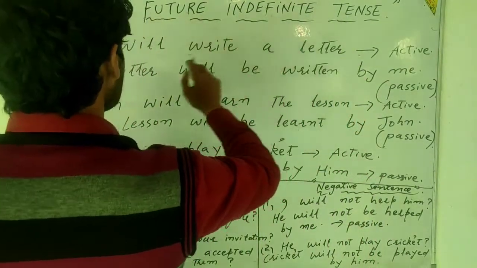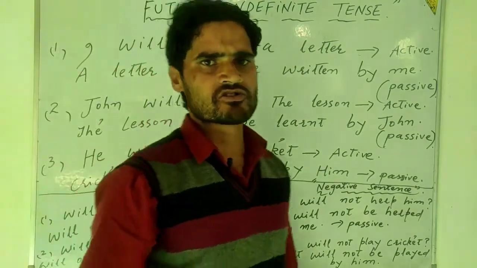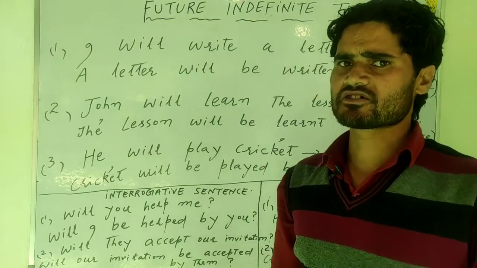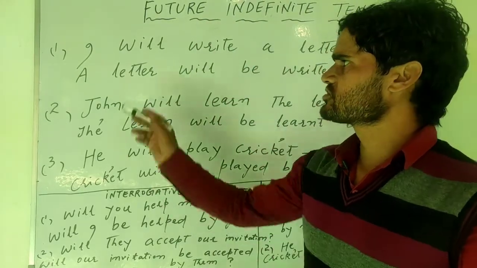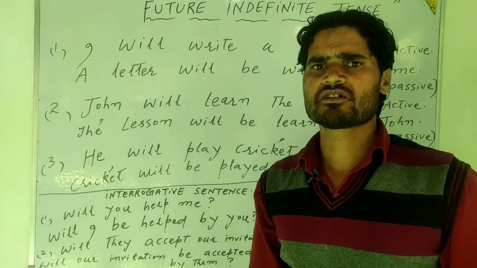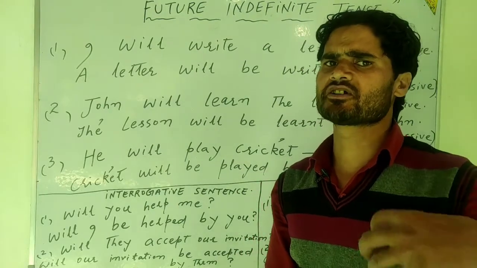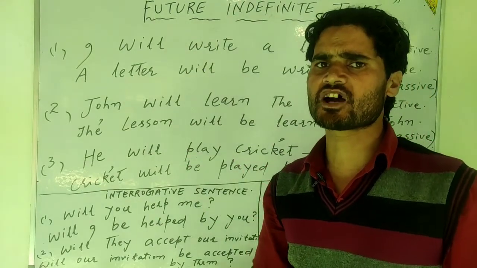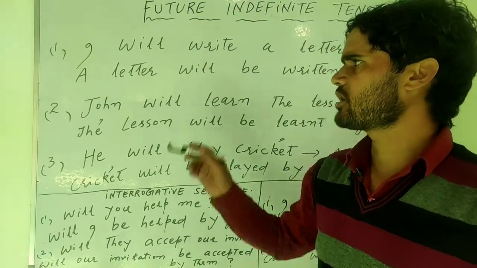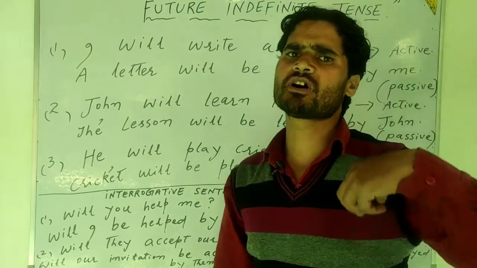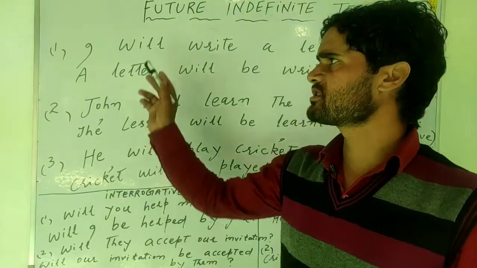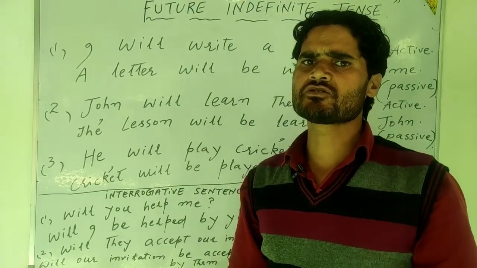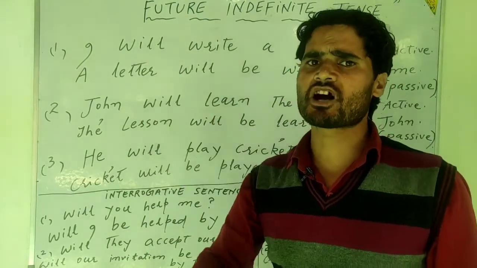Future indefinite tense. You have already learned in the tense part that in future indefinite tense we always use will or shall plus the first form of verb. You have already understood this principle used in the construction of future indefinite sentences. There is no need to go into further elaboration of the meaning of future indefinite tense. Here, I am just concerned with the making of passive voices of those sentences.